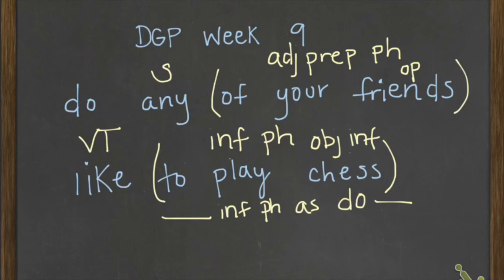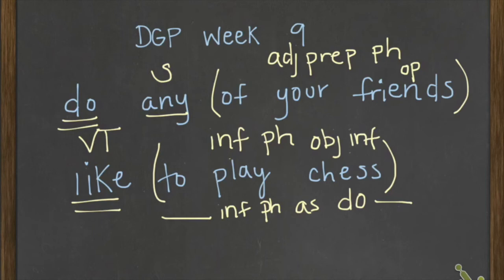Our last step is to do our underlining. We'll start off with our subject. We want to underline it one time. Go ahead and find your verb. Underline it twice. That's going to be part of your complete predicate. Take your helping verb and also mark it as part of your complete predicate.